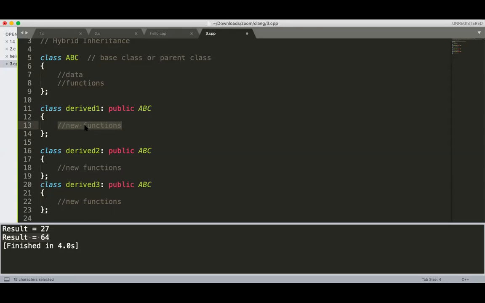Now I have to add something new into Derive1. I don't want to add it into ABC only. I want to derive from Derive1. So what am I doing? I'm making a new class using the Derive1 class, which has the parent, the derived class, and its own, and that class is again derived. So you can add something new into the Derive1 class. So what does Derive2 contain now? Derive2 contains the Derive1 functions plus the ABC functions.